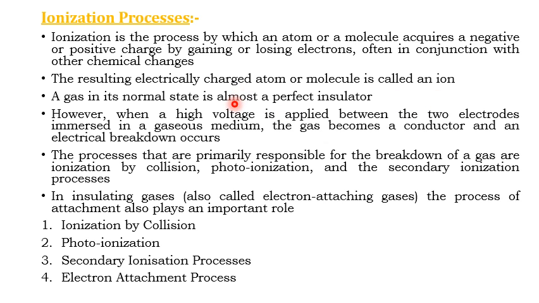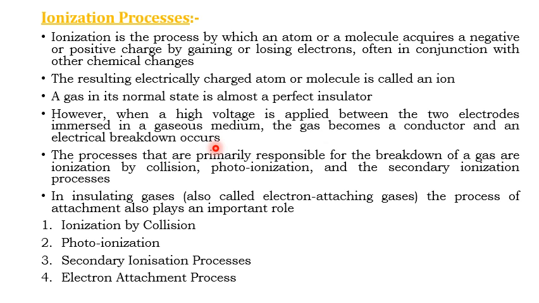A gas in its normal state is almost a perfect insulator. This you studied in the first video, that gas is an insulating medium. However, when a high voltage is applied between two electrodes immersed in a gaseous medium, the gas becomes a conductor and an electrical breakdown occurs. This you also discussed in the breakdown mechanism.